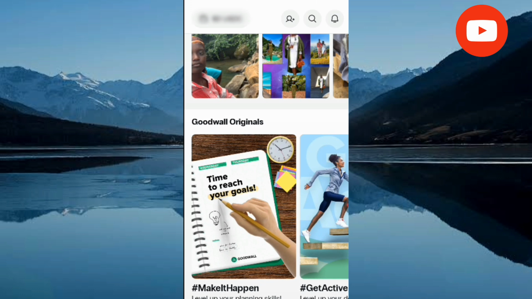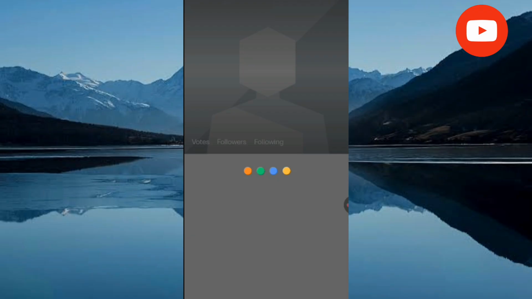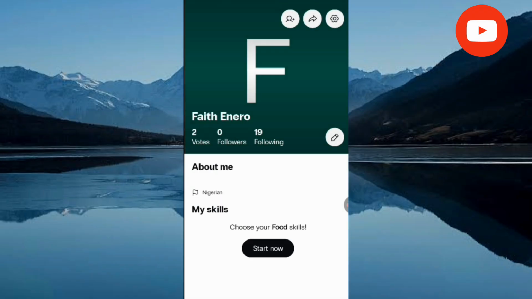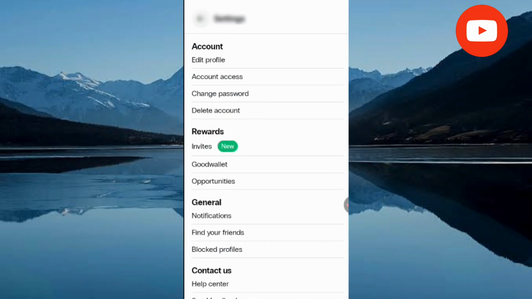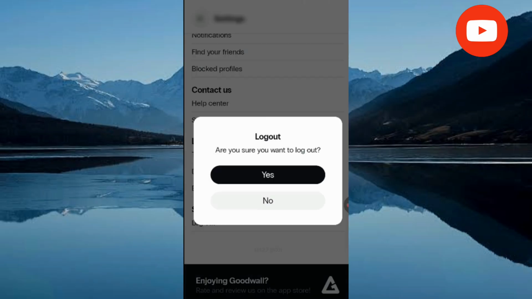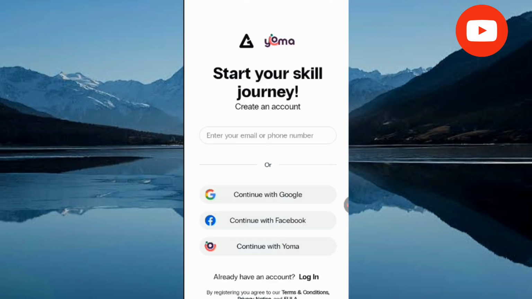So the first thing you need to do is that you are going to get registered. I will be leaving the link in the description of this video and in the pinned comment. So you will click on the link. It will take you to Google Play Store, and then you download the app. Once you download the app, come back to the link and then click on it.